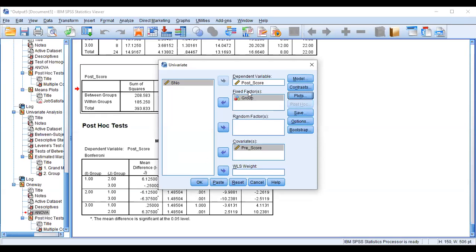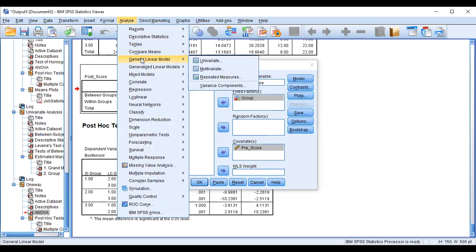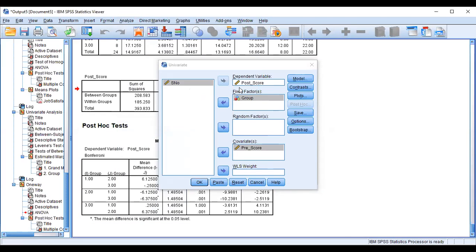Okay, so how do we run it? We use this analysis: click on Analysis, then select the linear model, then univariate. Come to this window, the list of variables is given. Out of these variables, in univariate you select the dependent variable, the fixed factor, that is the grouping factor, and the covariate. Click OK.